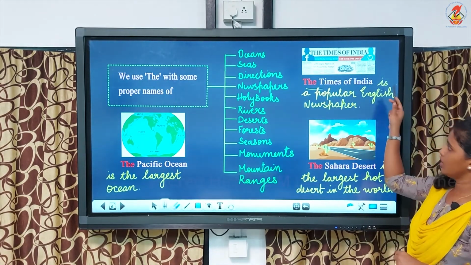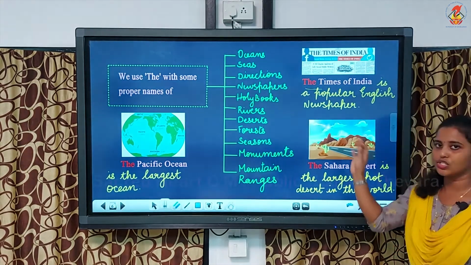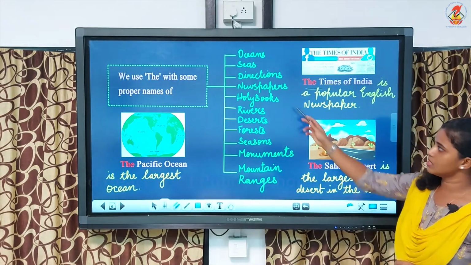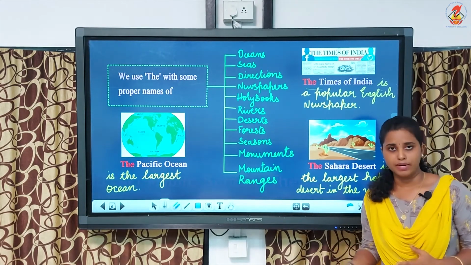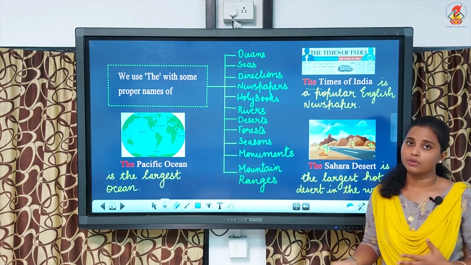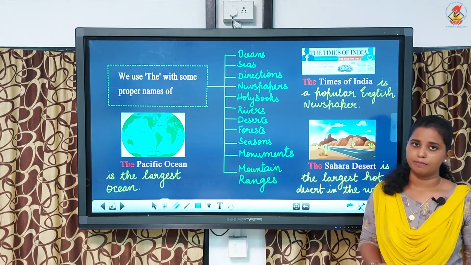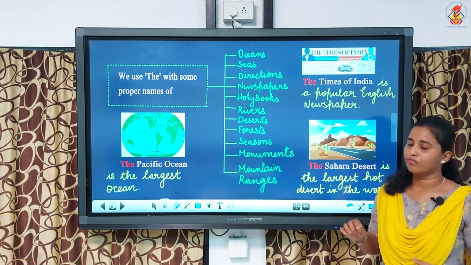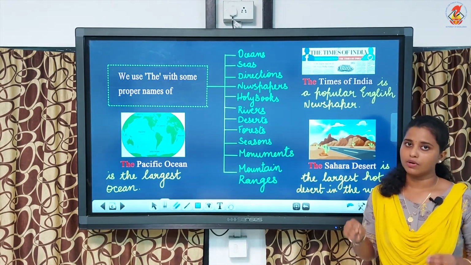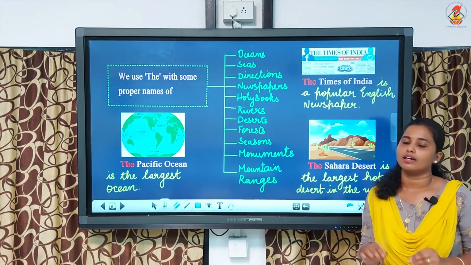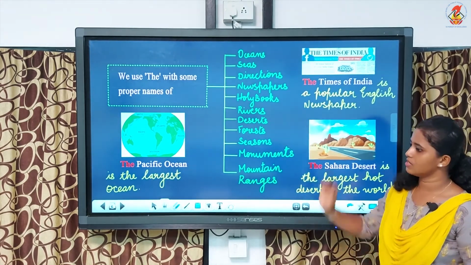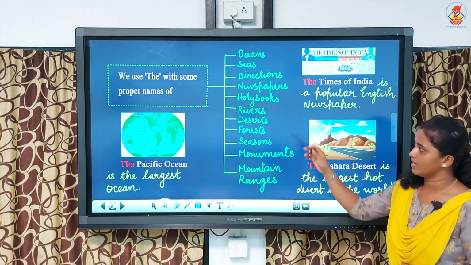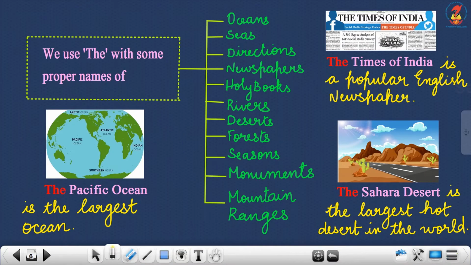The Times of India is a popular English newspaper. Okay. Next is holy books like the Bible, the Quran, the Ramayana. We have to use the before the holy books. When we are talking about holy books, we should write the article the. Next, rivers. Okay, like deserts. Here, desert, the Sahara Desert.